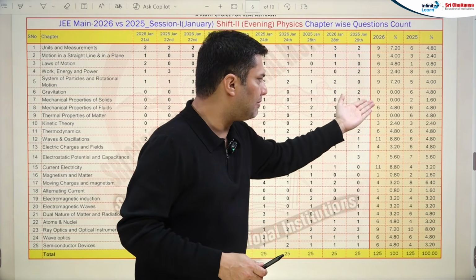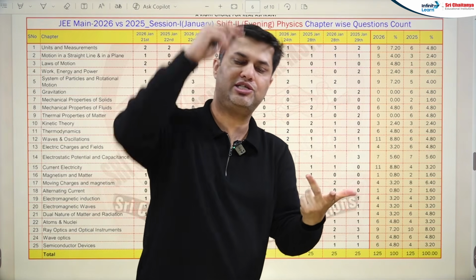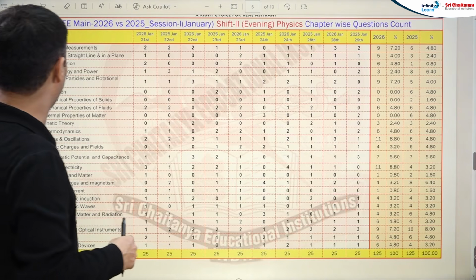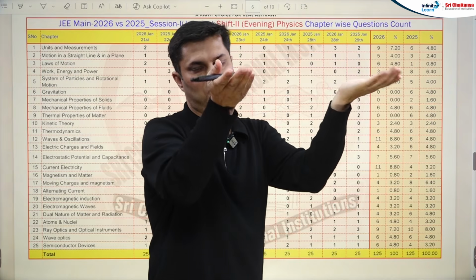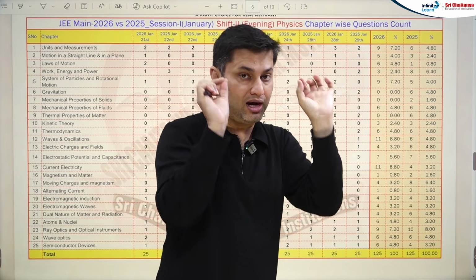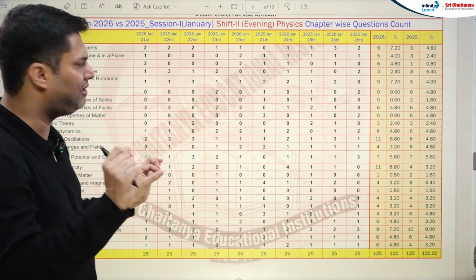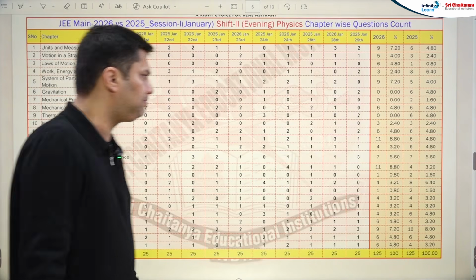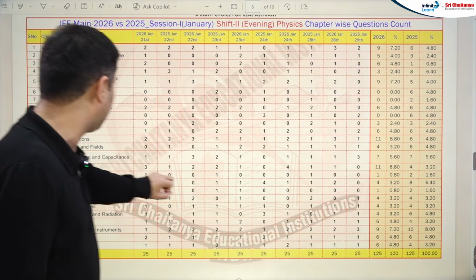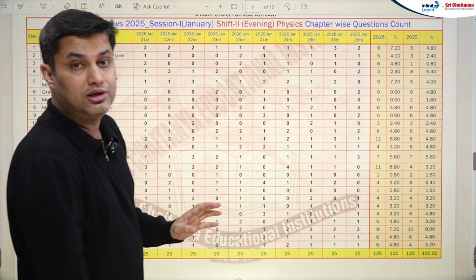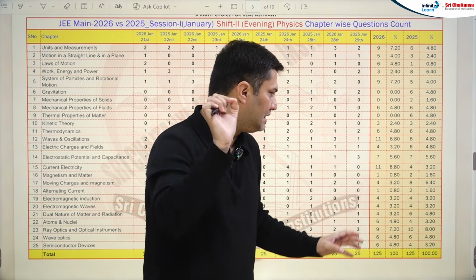So these chapters, work power energy, gravitation and solids, these 3 have come down, and unit and dimension, kinematics, laws of motion, rotational motion have come up. So please focus on these areas which have been asked highly in your January 2026 attempt. Okay, because April you can see almost the replica. A slight change here, 11 and 6, waves and oscillations. So the weightage of waves and oscillations, please note it down, has been increased.